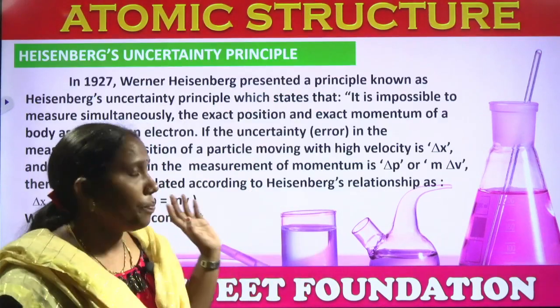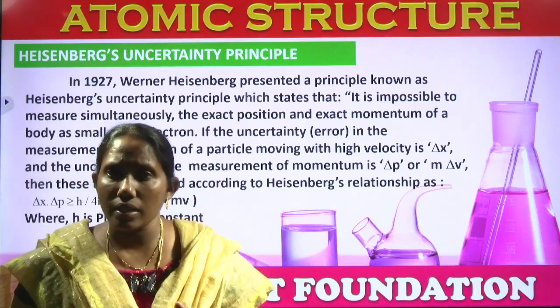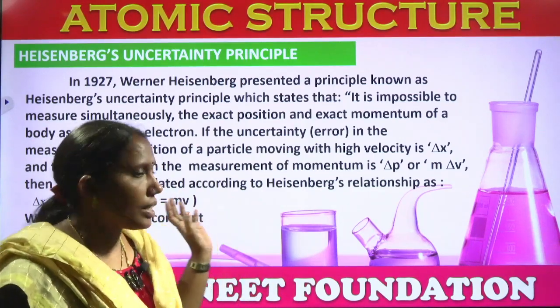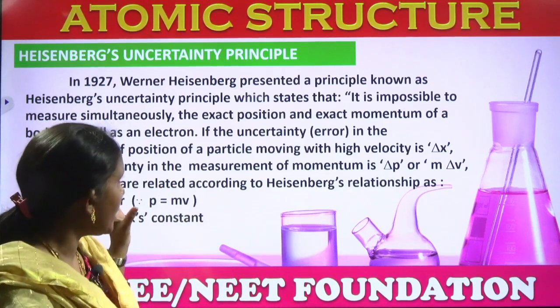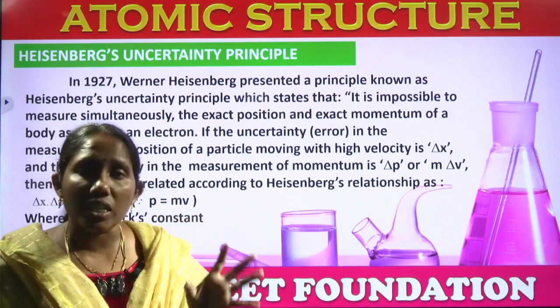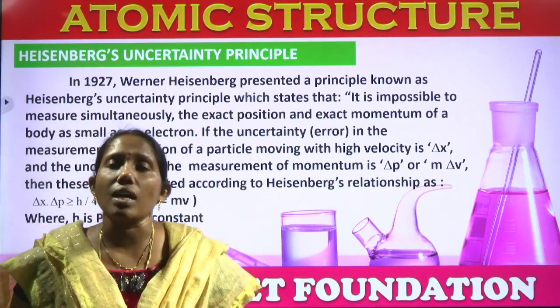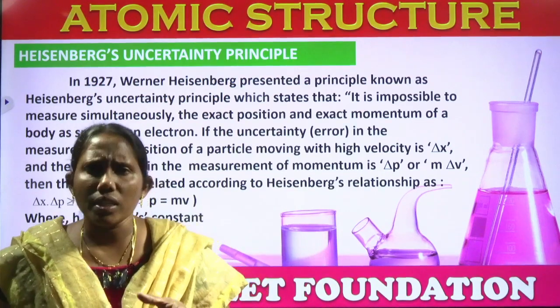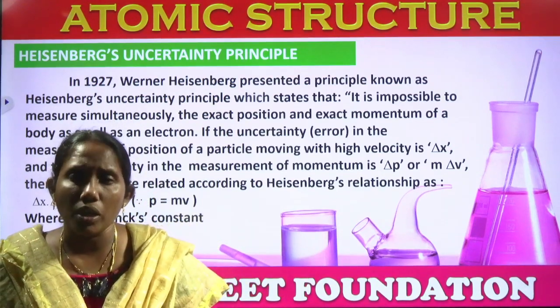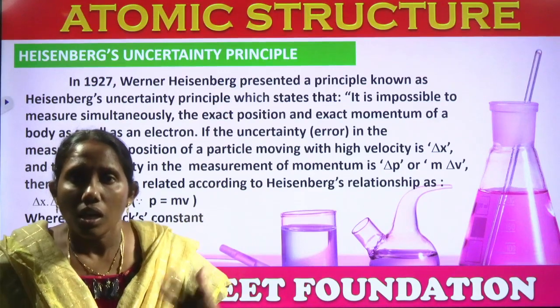See, what is Heisenberg's uncertainty principle? Heisenberg is a scientist who, in 1927, presented a principle known as Heisenberg's uncertainty principle. What is meant by this uncertainty principle and what is the statement delivered by Heisenberg?